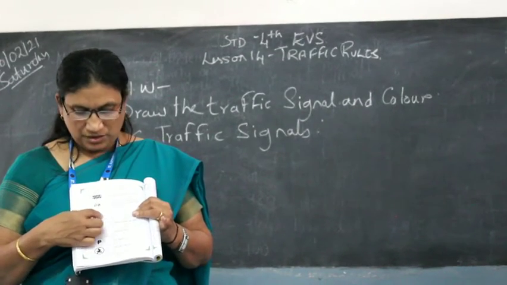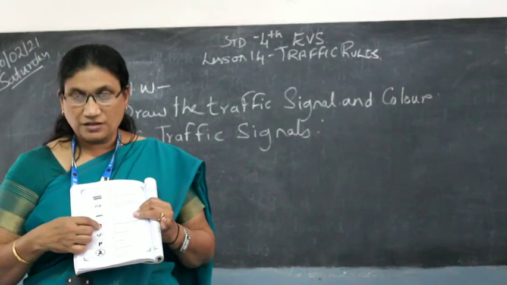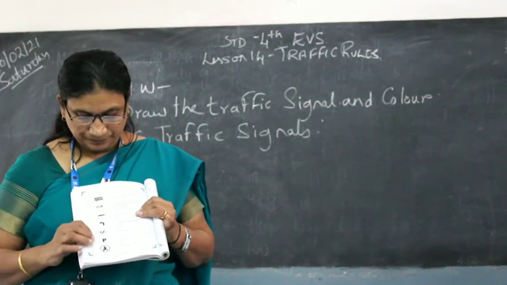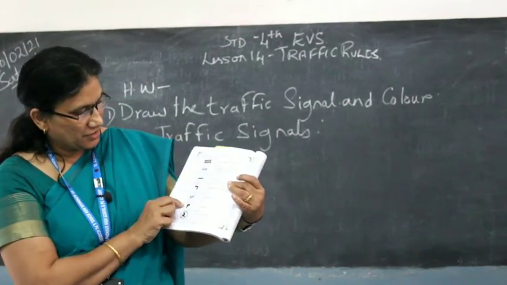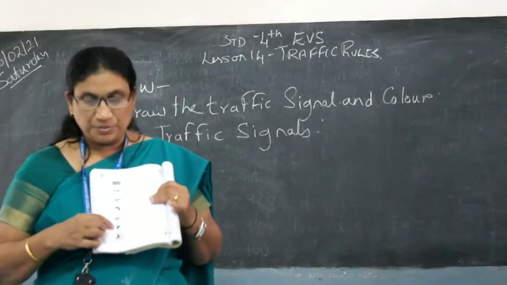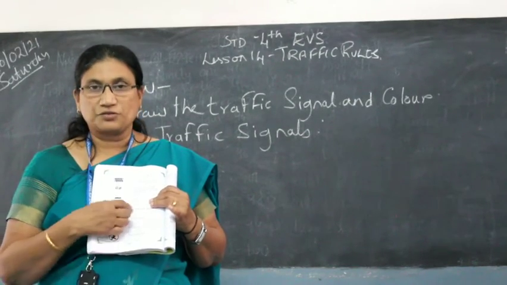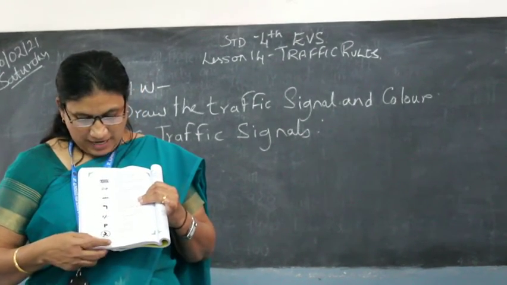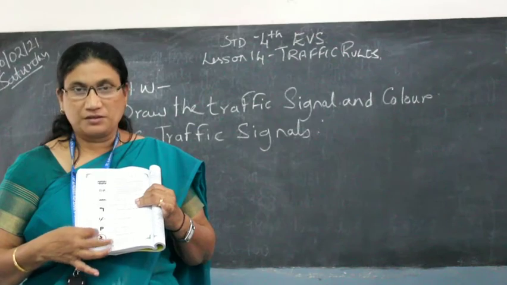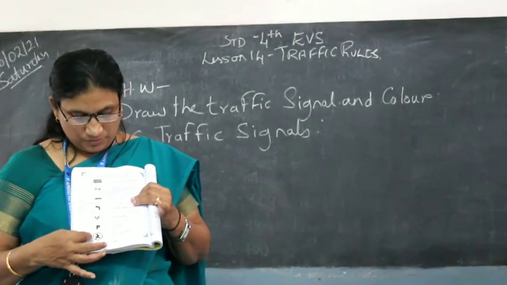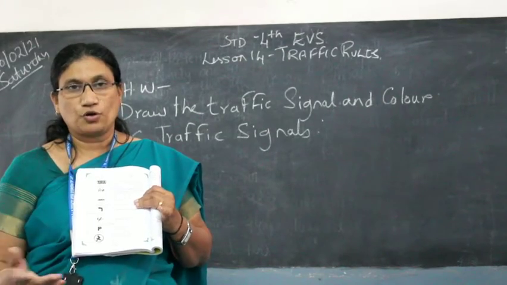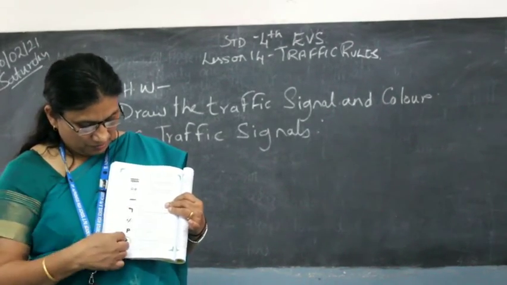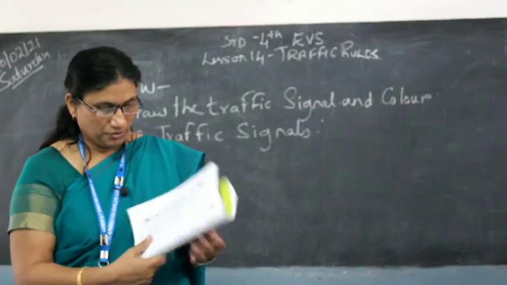This tells you there's a bump ahead. This is for your right turn. This is to go slowly. And when you see a P with a cross over it, you cannot park your vehicles there. And when you see a boy with a bag on his shoulder, that means you have to go slowly because there's a school nearby, or you cannot honk. So these are some symbols which you should basically know about.